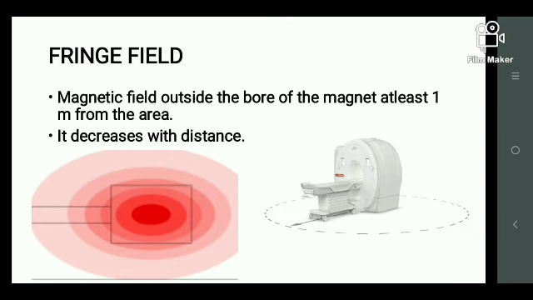The entire planning of the MRI system and setup is done on the basis of Faraday caging. There we always mark a red line. I'll show it in the videos. This red line marks the 5-gauss line. It means the closer you come to the bore of the magnet, the more the strength of the magnetic field, and the more the danger. So always try to stay as far as possible from the bore of the magnet to reduce any kind of incident.